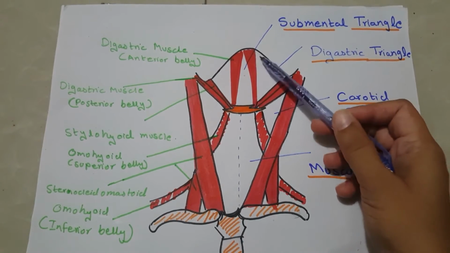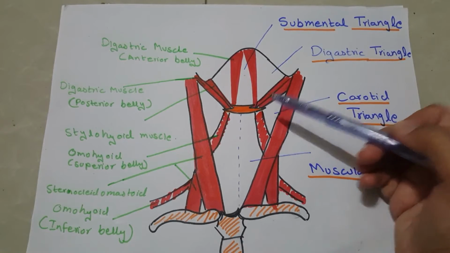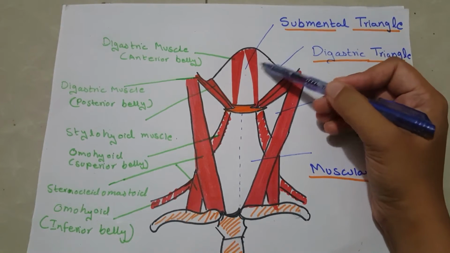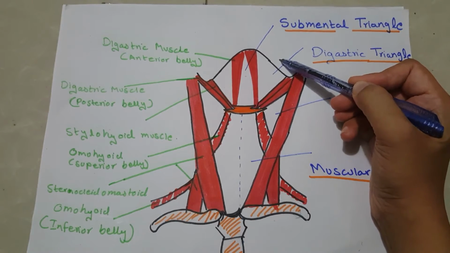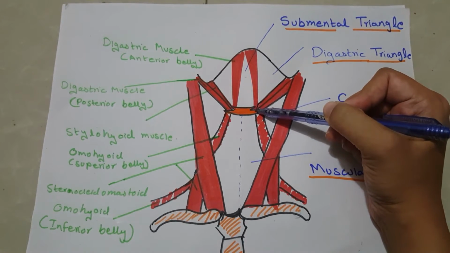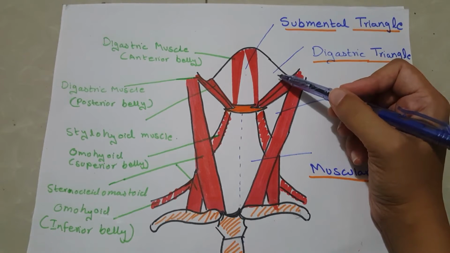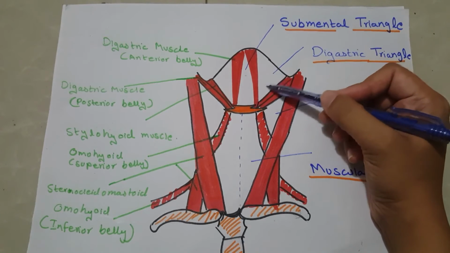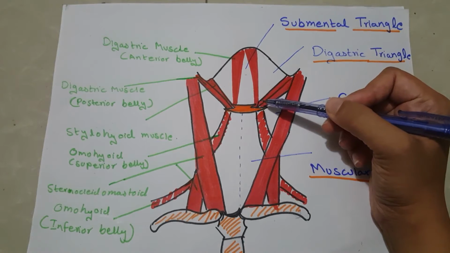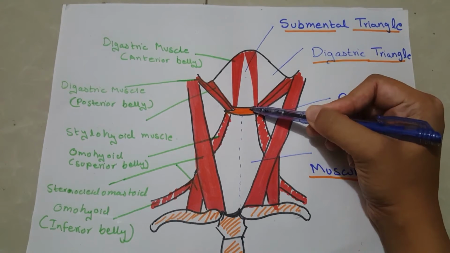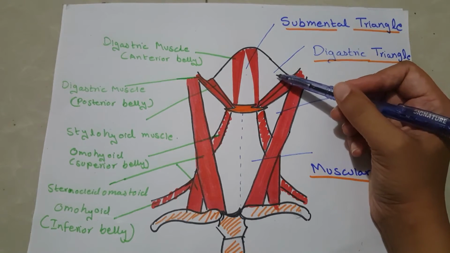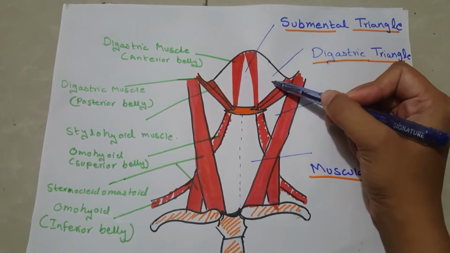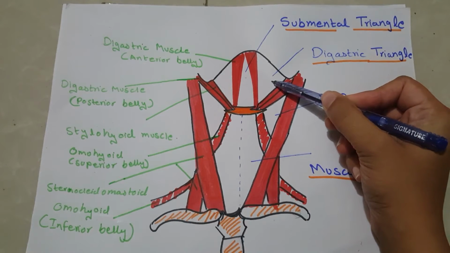Floor of digastric triangle or submandibular triangle is formed by three muscles. Mylohyoid muscle. Mylohyoid muscle is a muscle that originates from mylohyoid line and is inserted on the hyoid bone. It also consists of hyoglossus muscle, as the name tells, hyoglossus. It originates from the hyoid bone and is inserted on the side of the tongue. And third muscle which is forming the floor of the digastric triangle is middle constrictor muscle of the pharynx.